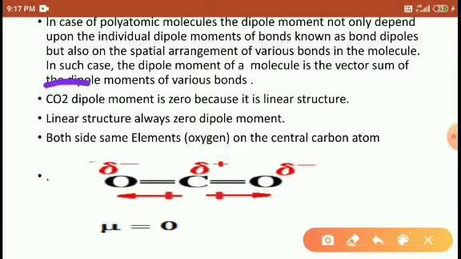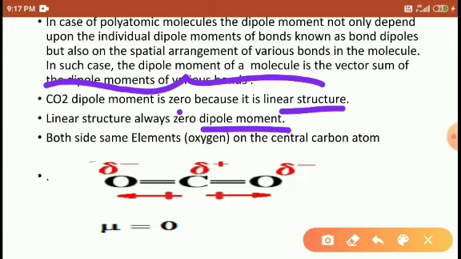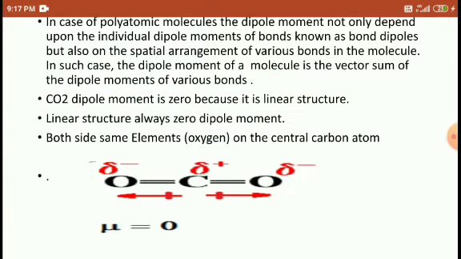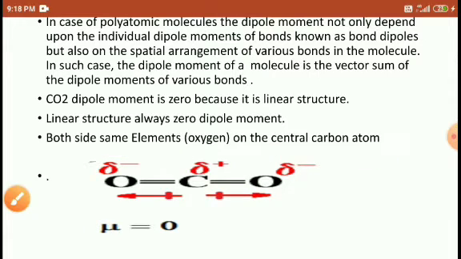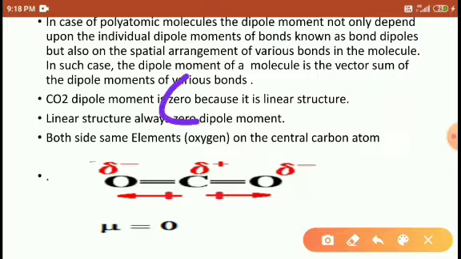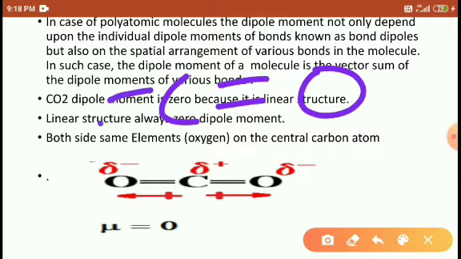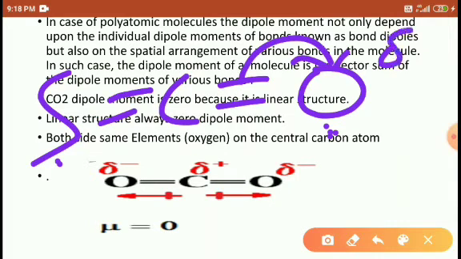So carbon dioxide's dipole moment is 0 because a linear structure always has a dipole moment of 0, and both sides have the same element, oxygen, around the central atom, so the dipole moment is 0 here, right? If in place of oxygen we had sulfur, then in this case, students, the oxygen is more electronegative than the carbon, so the pair of electrons is pulled more toward oxygen, so it develops a negative charge and carbon a positive charge, right?